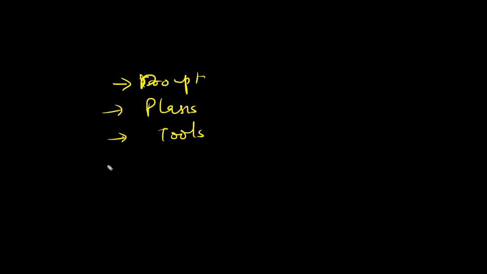So an AI agent at this point is basically taking your prompt, then plans all the steps required, uses the tools which we have seen in the previous videos, and finally gives you a final output. And this is what makes it a complete autonomous ecosystem.